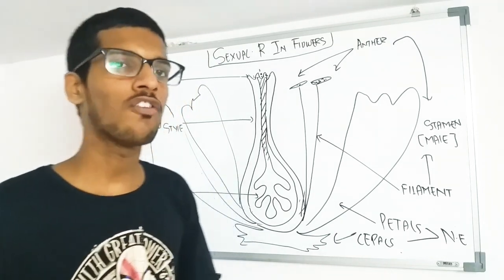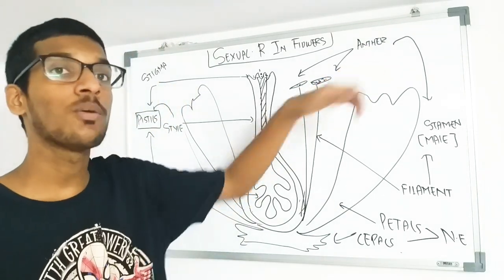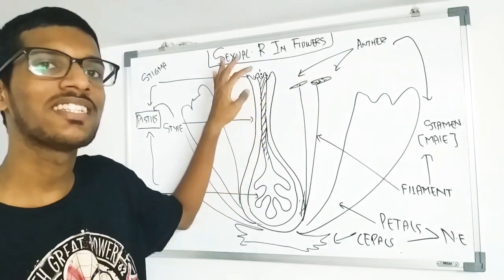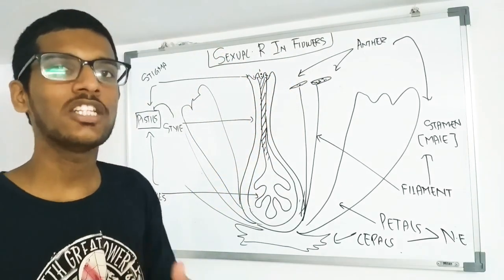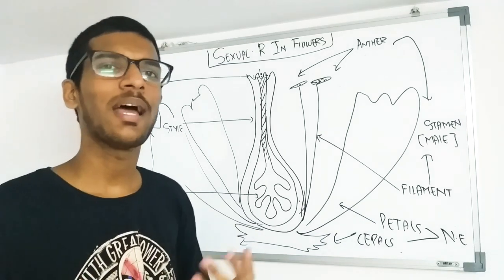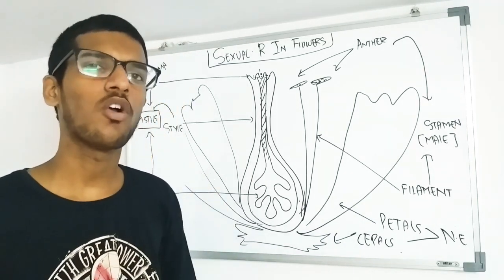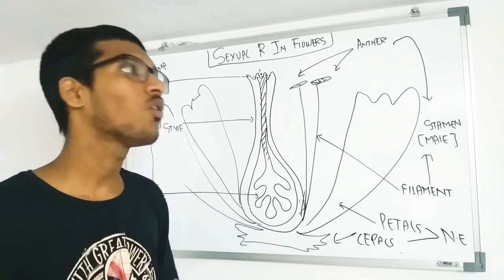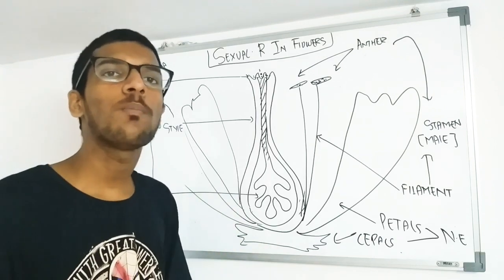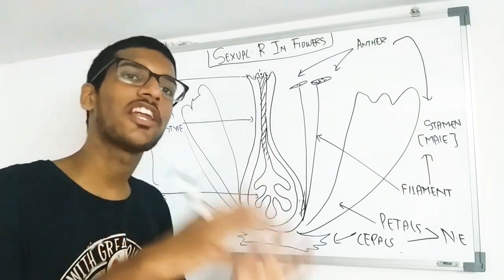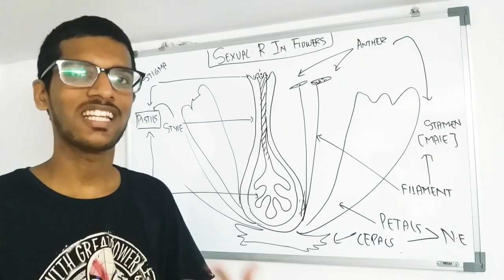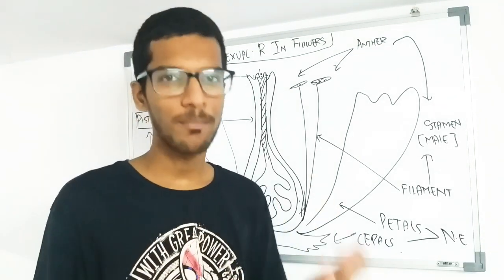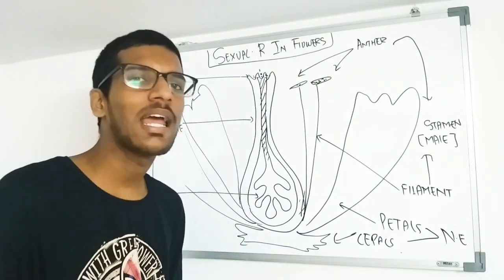Now the process in which the pollen gets stuck or settles down on the stigma is known as pollination. There are many kinds of pollination, like self-pollination and cross-pollination. In case of self-pollination, the pollen of the plant lands on its own flower. That is known as self-pollination. And in case of cross-pollination, it generally involves two different plants, where one provides the male gamete and the second one provides the female gamete.